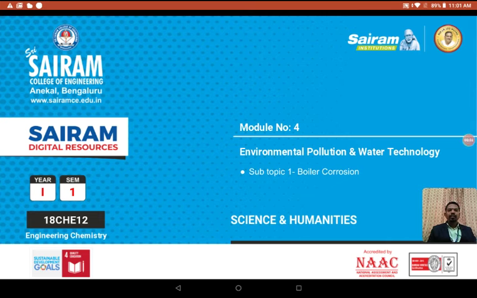Water causes impurities in boiler feed water causes boiler corrosion. So we have seen what are the other impacts of the impurities present in boiler feed water. It causes scales and sludges. So why scales are formed, what are the causes for the formation of sludges, and what are the ill effects for scales and sludges, and how to prevent scales, how to prevent sludge, we have seen.